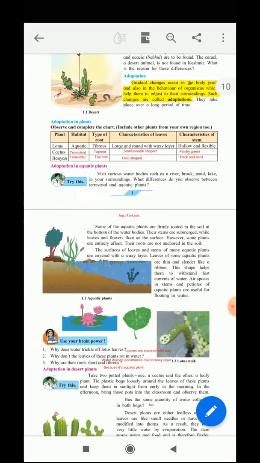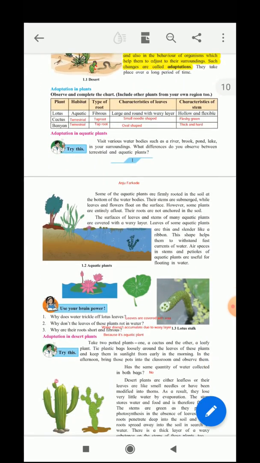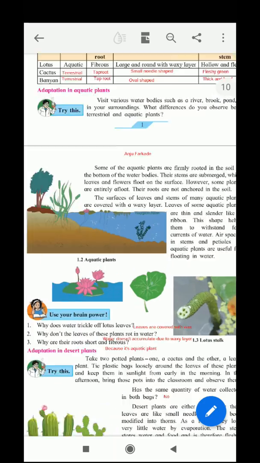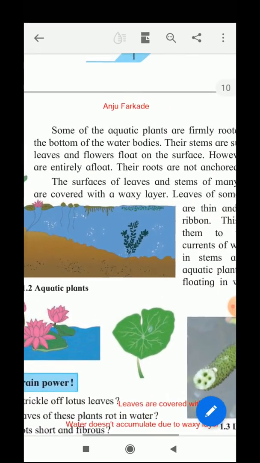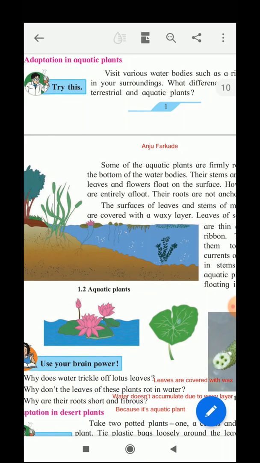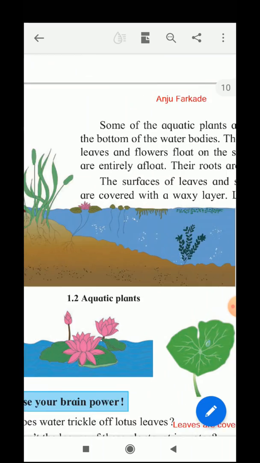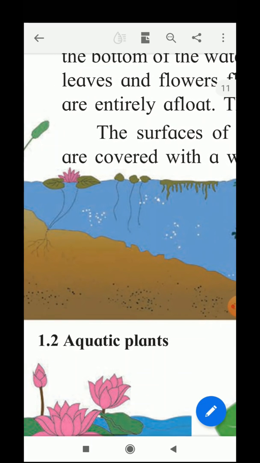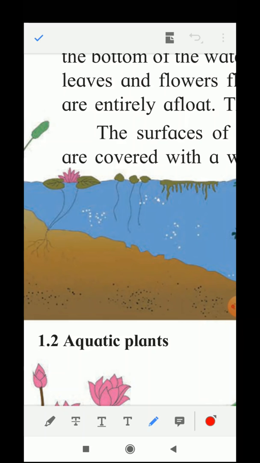Now let us see about the adaptation of the plants, aquatic plants. Now here see in the figure, some aquatic plants are shown. So now we can see some aquatic plants here, this one here, the roots grow deep into the soil. Now these aquatic plants here, the roots don't grow deep into the soil, they are fibrous roots. And for these plants here, you can see this plant here, they are just floating in the water.